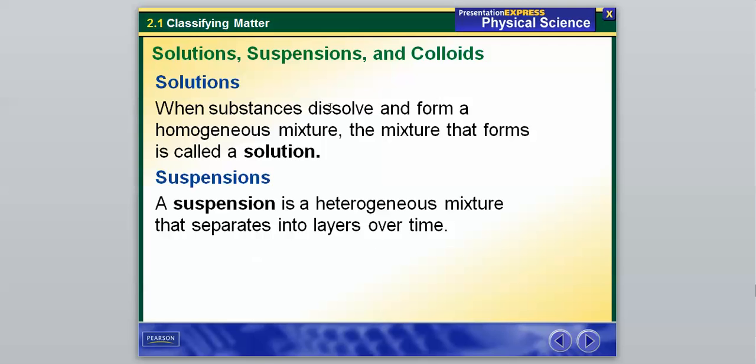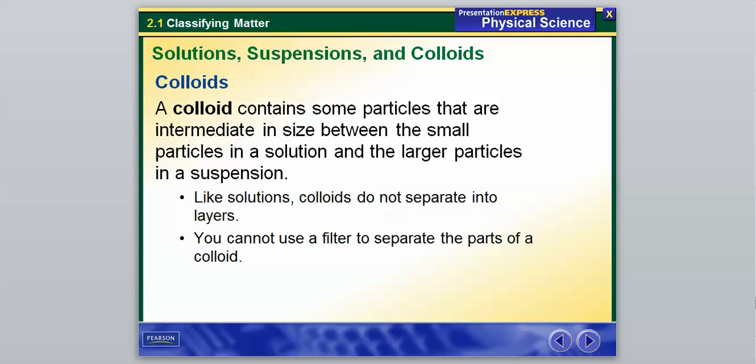And again, a solution is when the substances dissolve. So I think of pouring powdered lemonade into water for my solution example. And a colloid, this is the one I think is a little more confusing. A colloid contains some particles that are intermediate in size between the small particles in a solution and the larger particles in a suspension. So a colloid is something that falls in between a solution and a suspension. A solution completely dissolves; a suspension will not dissolve and the parts separate.